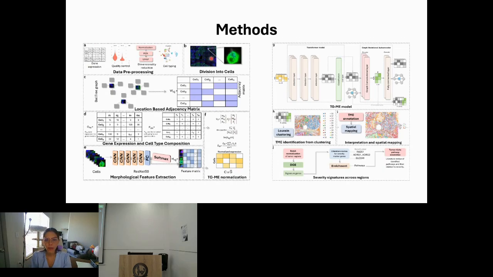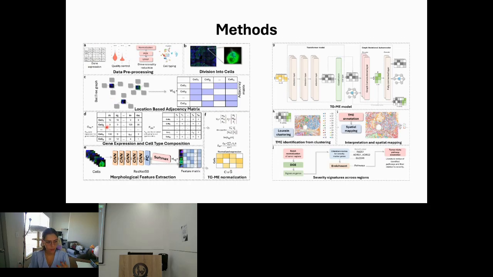And then we're going to work with the morphology images. Since we already know, thanks to spatial transcriptomics and the segmentation data, the center of the cell and the size of the cell, we're going to crop individual images for each cell, something like this. So we can also include them in our pipeline and enrich our analysis to get a better dissection of the tumor microenvironment. We're also going to build an adjacency matrix, which basically tells us if two cells are neighbors or not. We're going to build it from a ball tree graph.